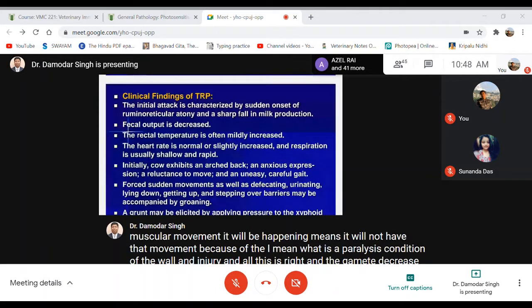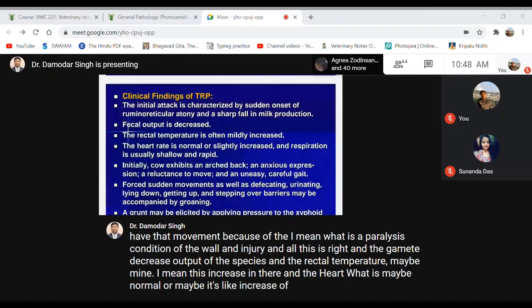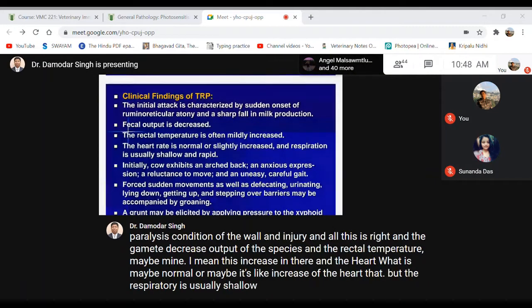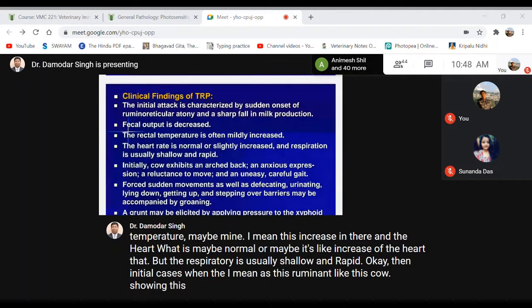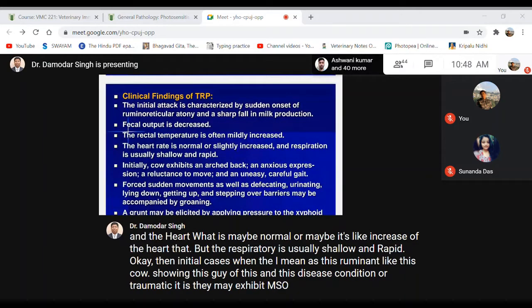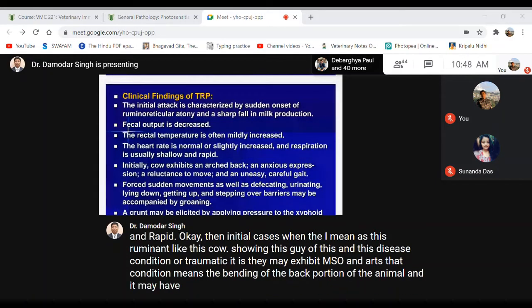Okay, then in the initial cases, as the ruminant like this cow shows this disease condition of traumatic reticulopericarditis, they may show an arched back, meaning the bending up of the back of the animal, and an anxious expression, a very anxious look, and they may be reluctant to move because of the pain.